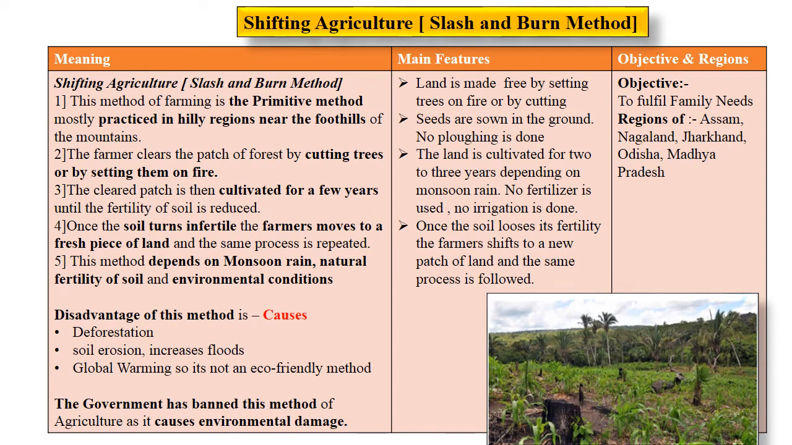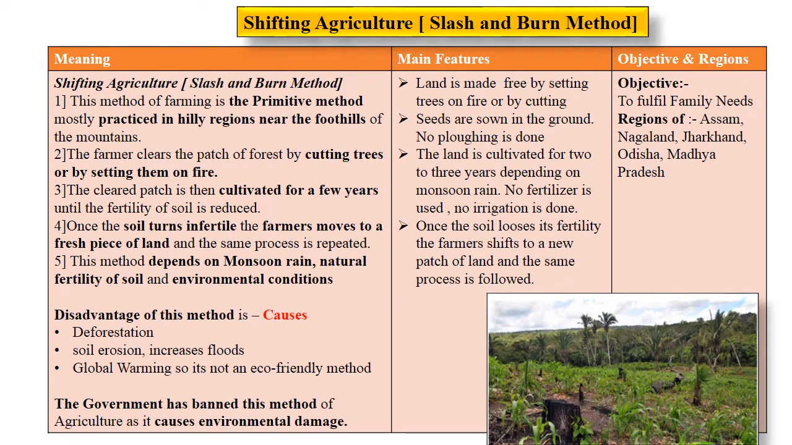In this method, the farmer will clear a patch of land in the forested region by cutting down the trees or by burning the trees. Once the patch of land is free, he will grow crops on that patch of land for a few years till the fertility of the soil is maintained. Once the soil turns infertile in that region, the farmer will move to a fresh land. And the same process of cutting down the trees or burning the trees and making the land free for agriculture will be done.